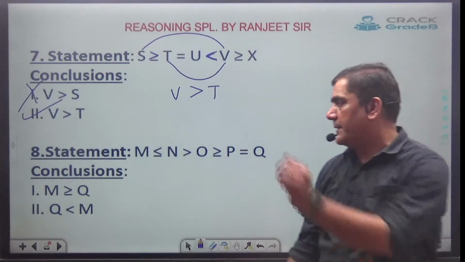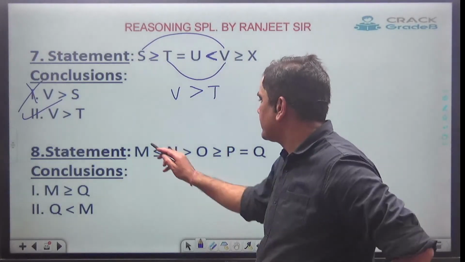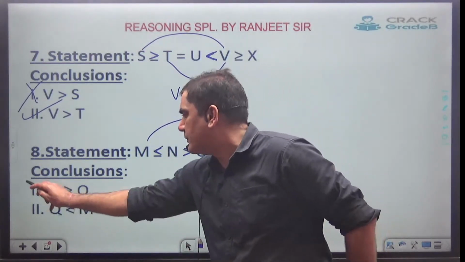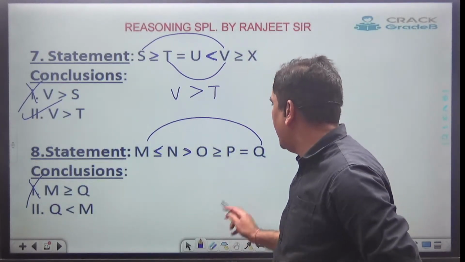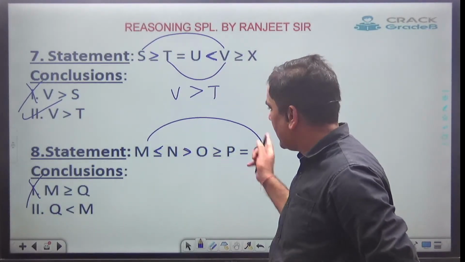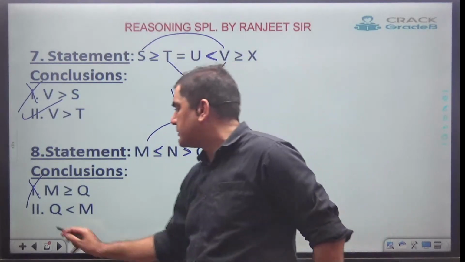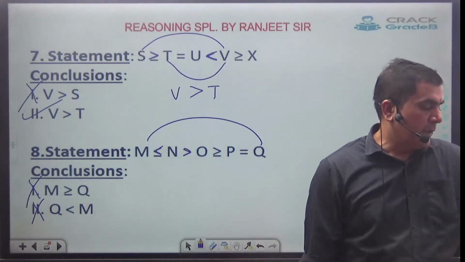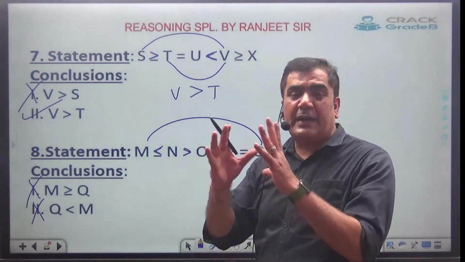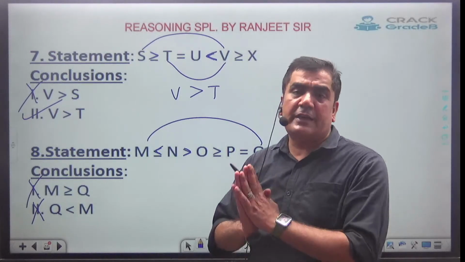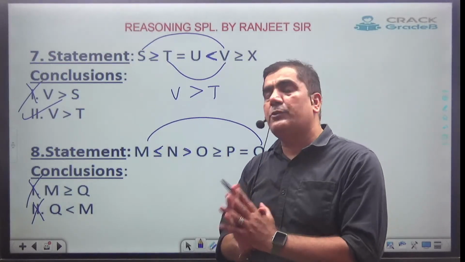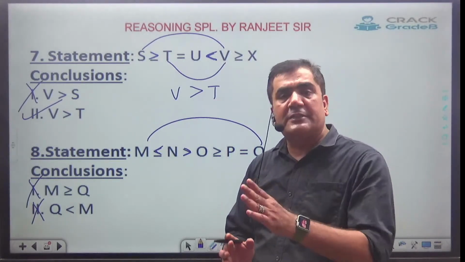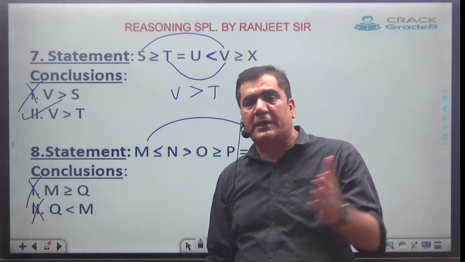Okay, go for the eighth one. M and Q, both the faces have come, so no relation. First is wrong. Q and M, again both the faces have come, so this is also wrong. The answer will be both of them are wrong. If both the faces come in between any variables, no relation is possible. The only condition to establish a relation between any two variables is that they must have the same faces between them. All the faces should be the same.